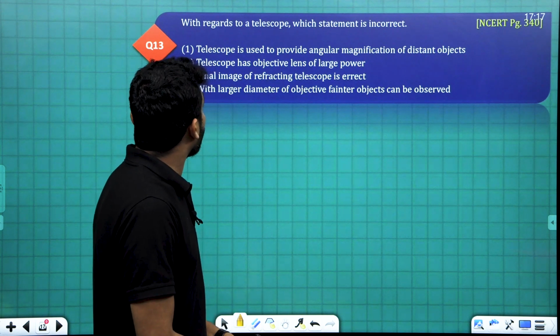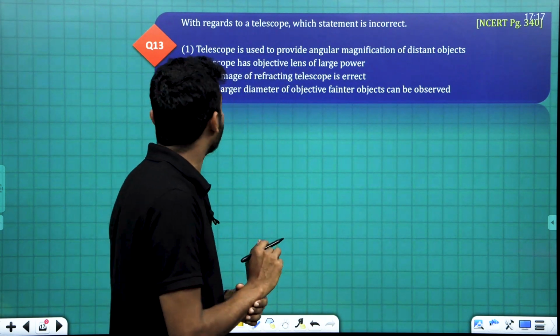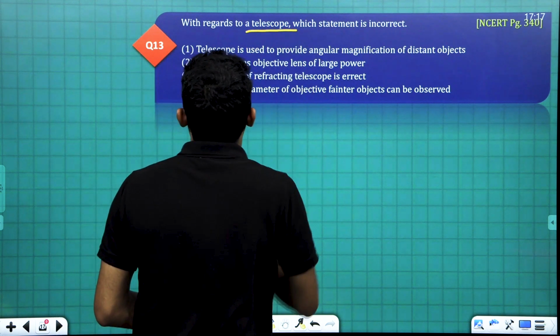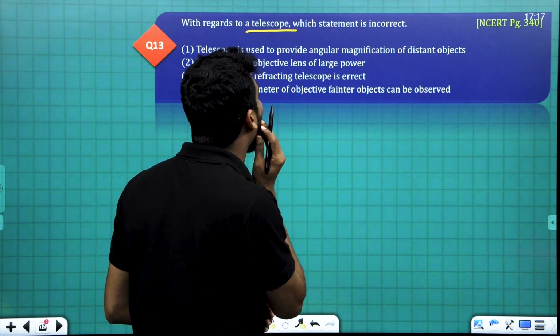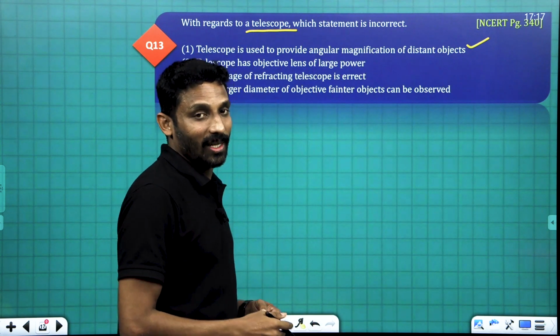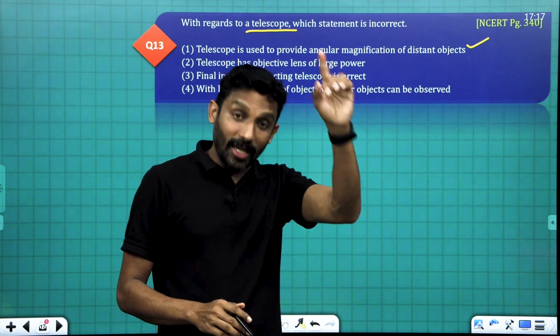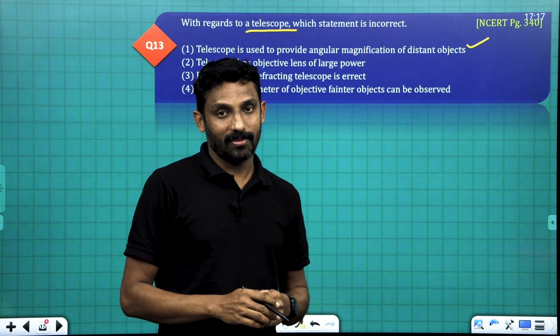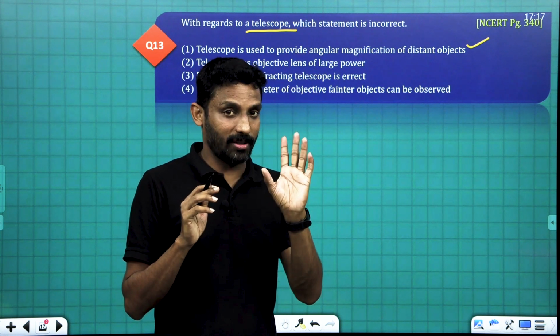With regards to a telescope, which statement is incorrect? Telescope is used to provide angular magnification of distant objects. This is true. We are observing distant objects which are actually big, so the image is not bigger than the size of the object.